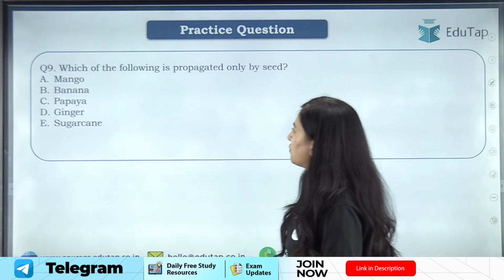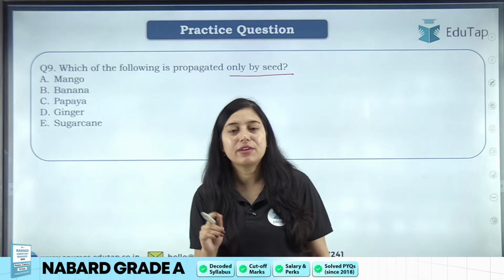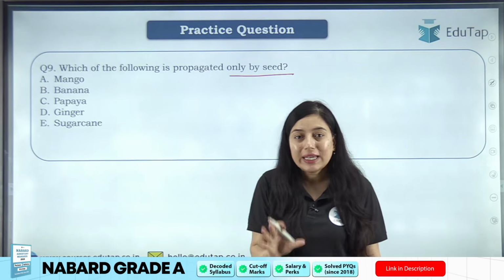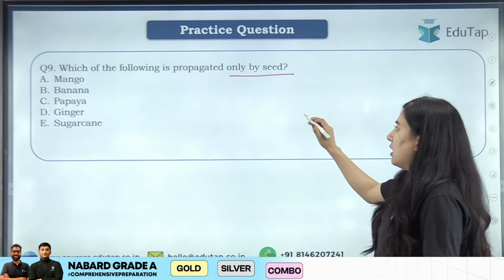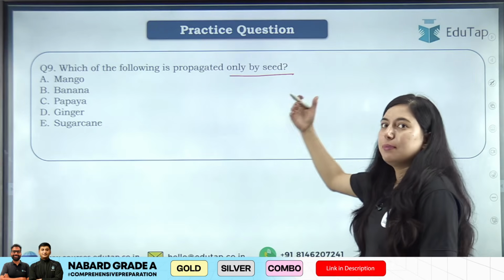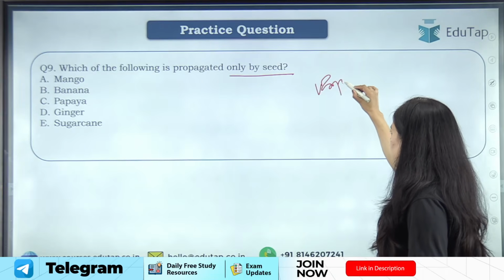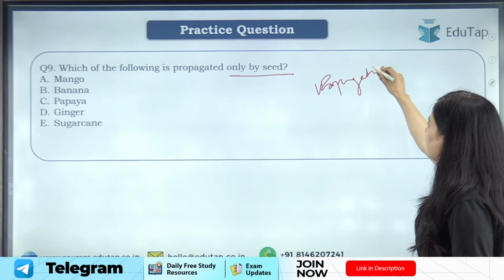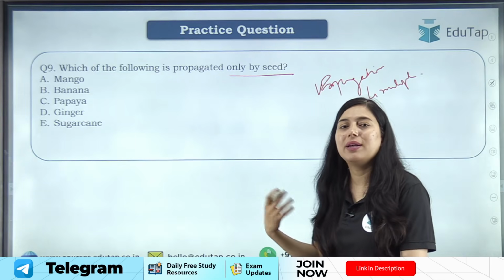Moving to the next question, which of the following is propagated only by seeds? Okay, now students, there are few crops which are only propagated by seed. What is propagated? Propagated means multiplied. Let me talk about propagation here. Propagation is basically multiplication of plants. Okay, multiplication. Now, how do we multiply a plant?